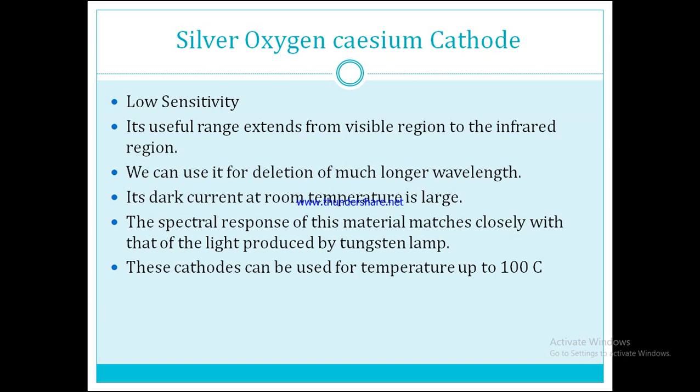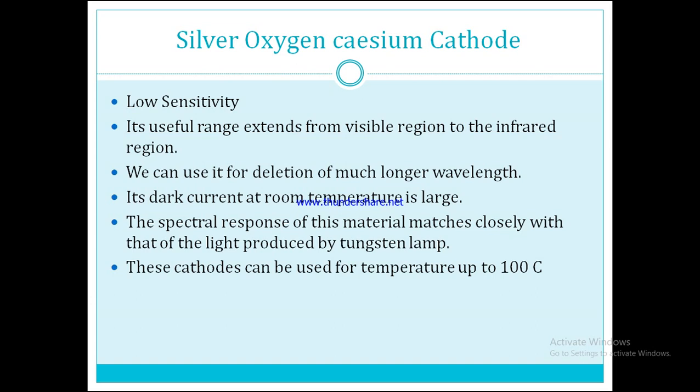Its dark current at room temperature is large. The spectral response of this material matches closely with that of the light produced by the tungsten lamp. These cathodes can be used for temperatures up to 100 degrees centigrade. So these are the important features of this material.